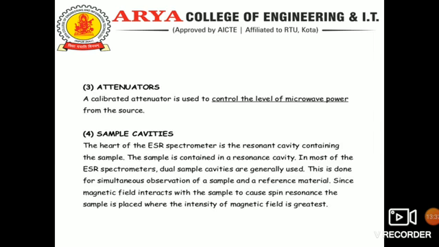This is done for simultaneous observation of a sample and a reference material. Since the magnetic field interacts with the sample to cause spin resonance, the sample is placed where the intensity of the magnetic field is greatest.